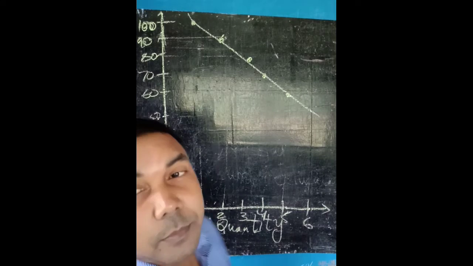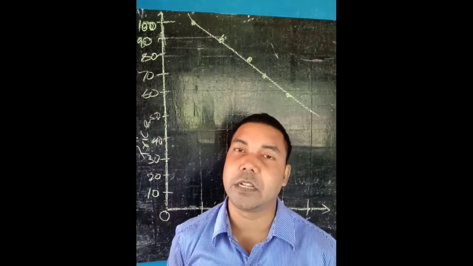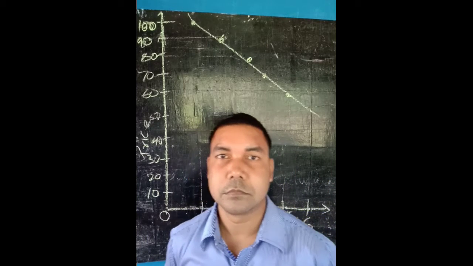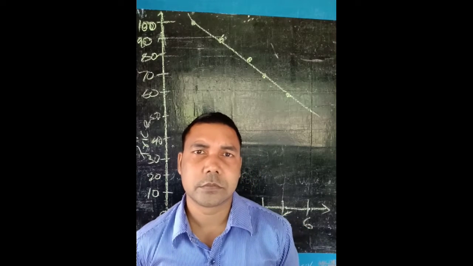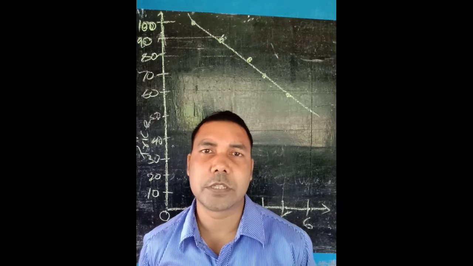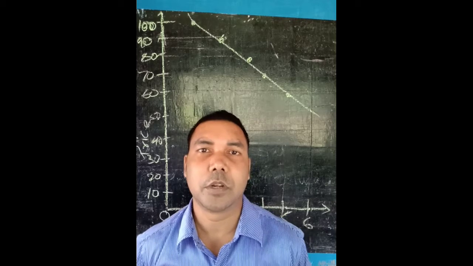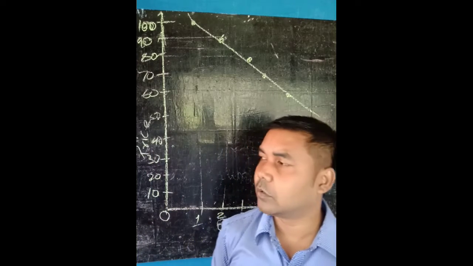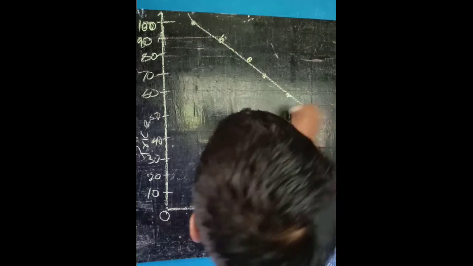Why does the demand curve slope downward? Because there is an inverse relation between the price of the commodity and the quantity demanded. You know better. When you go to market, if the price is high, will you purchase more? Of course not. You are going to decrease the quantity demanded. So the demand curve slopes downward.